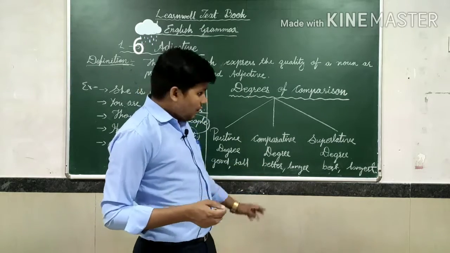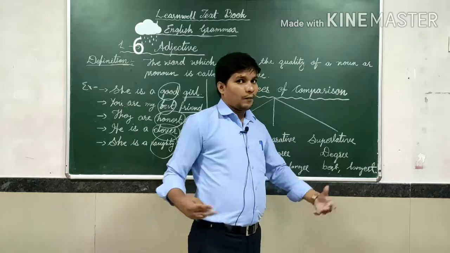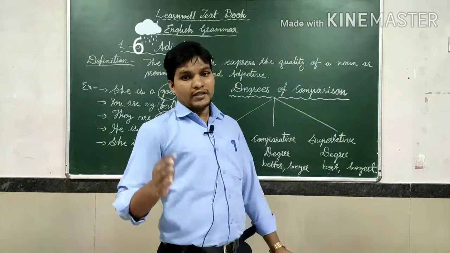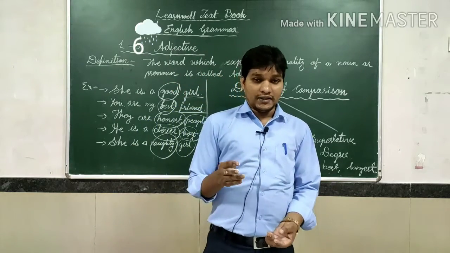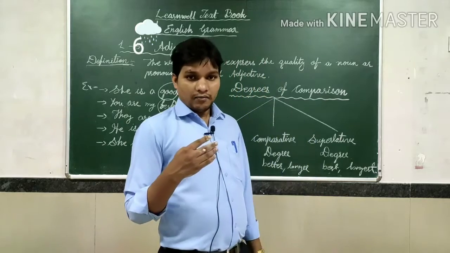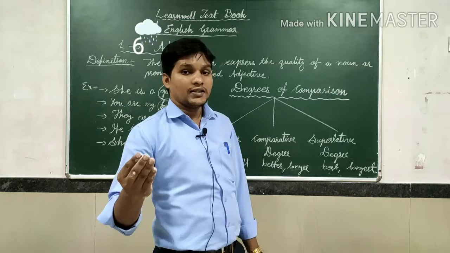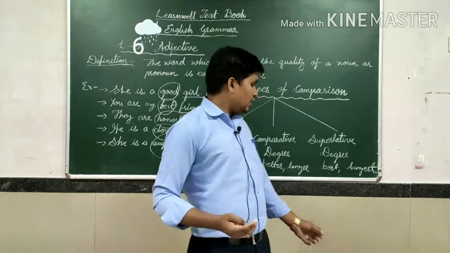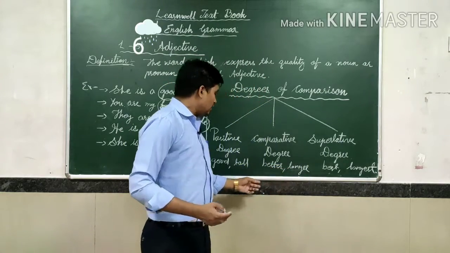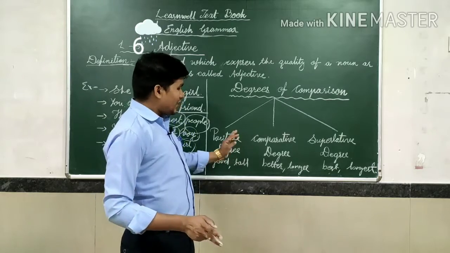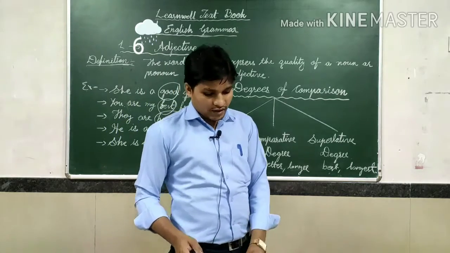But in the superlative degree: best, longest, highest, shortest, tallest. Only est we have to use at the last part of the word, whereas er is used in the comparative, not here.